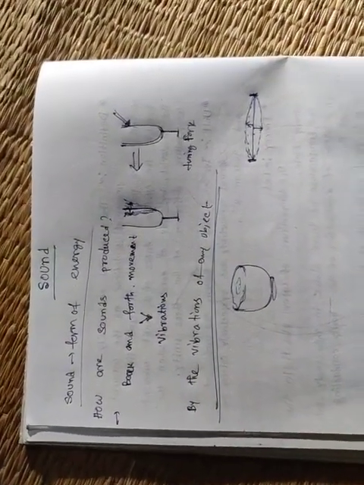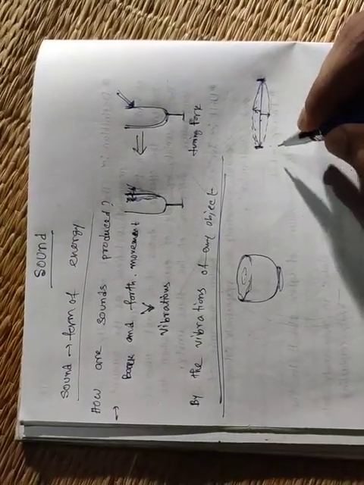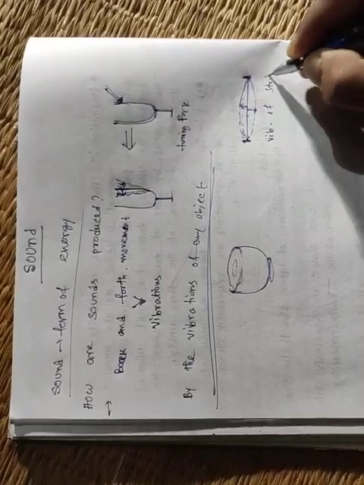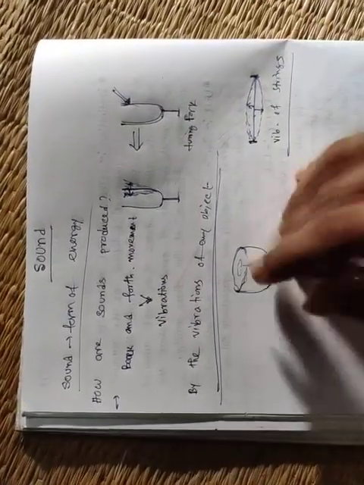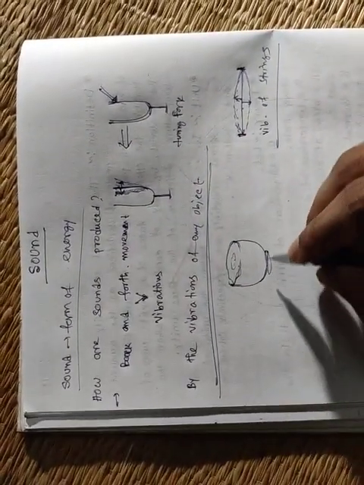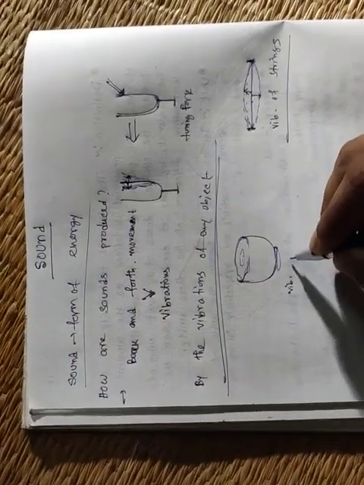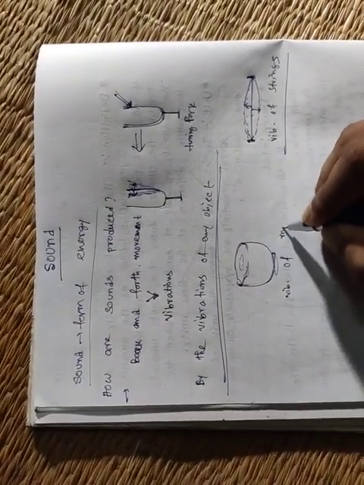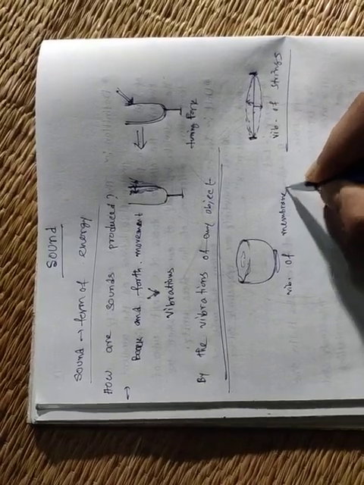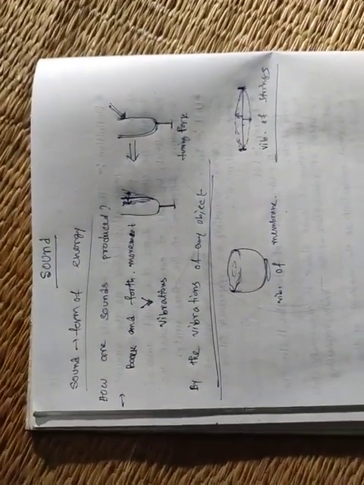If you are asked how the sound is produced for a guitar, you can say by the vibration of strings. For the tabla, how is the sound produced? By the vibration of the membrane. Okay, understand?